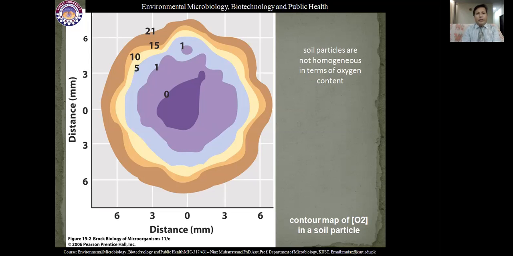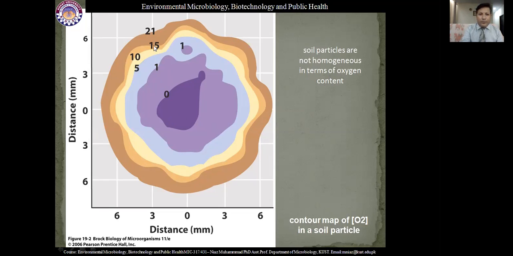They will grow, use the pollutant for energy and decompose that pollutant. Gradually the oxygen concentration becomes less. If the pollutant is in this layer here, facultative aerobes will work and try to decompose it.